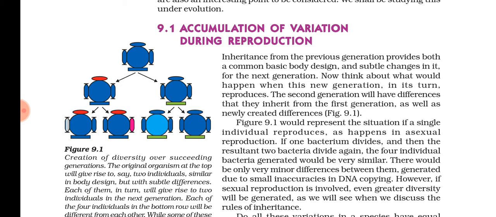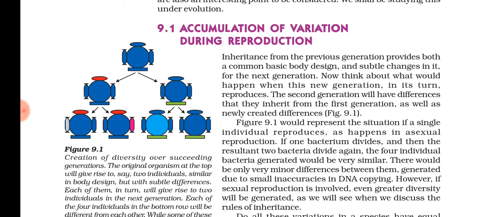An elephant's offspring looks like the elephant itself. But at the same time there will be certain variation. They won't be exactly similar to their parents. Understood? So as this new generation reproduces again, they produce new individuals, and this second generation will have the differences that they inherit from the first generation, and also what they developed.